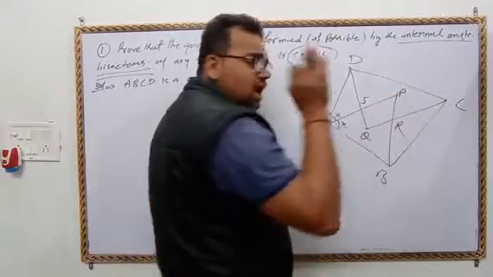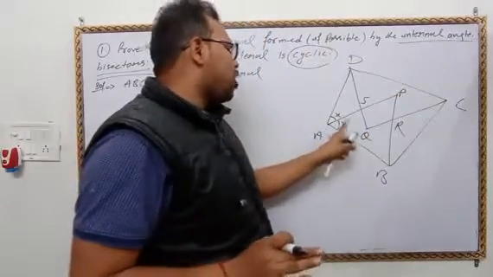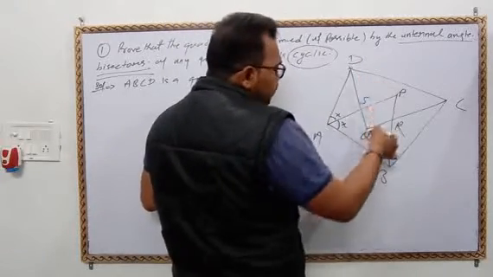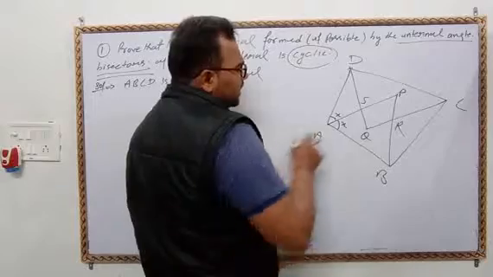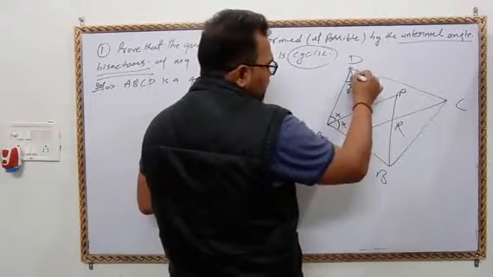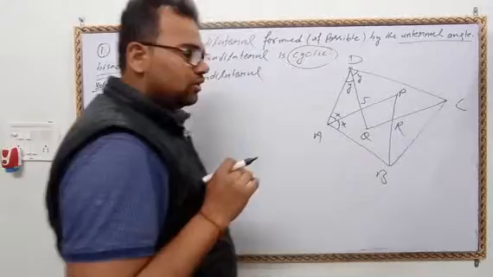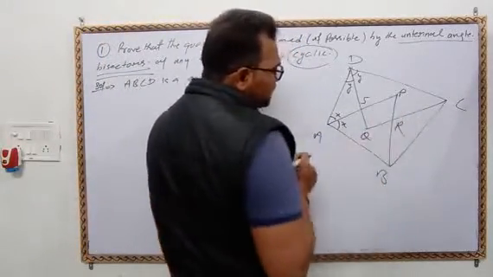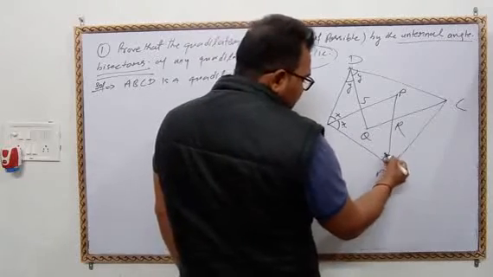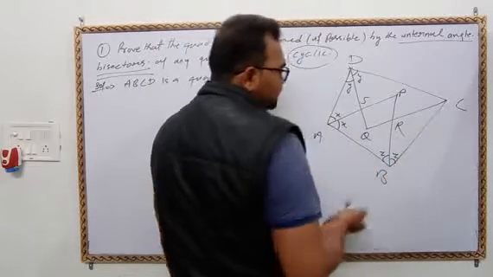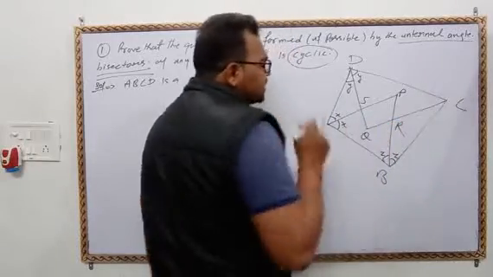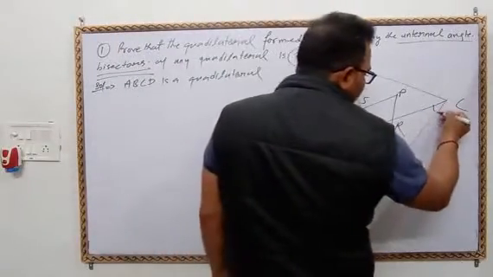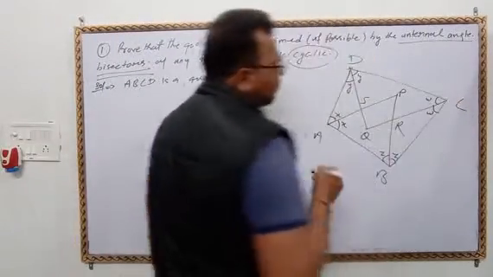AP is the internal angle bisector of angle A, means this equal to this, and DQ is the angle bisector of angle D, so it will be Y, so it will also be Y. Similarly, BP is the internal bisector of angle B, so it will become Z, so it is also Z. And CQ is the bisector of angle C, so suppose it is W, so definitely it will be W.